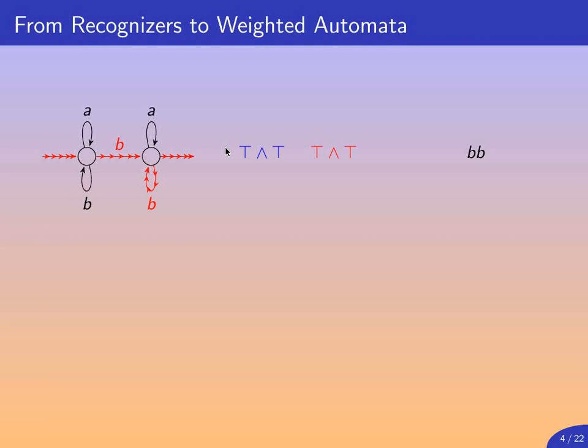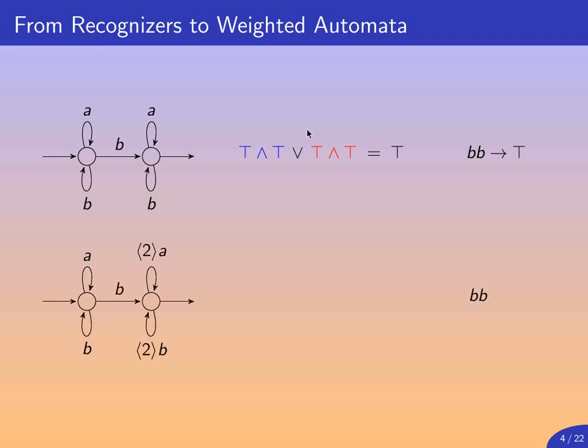This is not the only accepting path we have for this automaton. We also have the second accepting computation in red, by which we first go to the second state, recognizing the first B, and then stay on the second state, recognizing the second B, and then we end. So we have two different ways to compute true and true, essentially. How do we combine these two true results? Well, we combine them by an OR operator, because either would suffice in this case. And so we can say that this automaton, given the string BB, returns true.